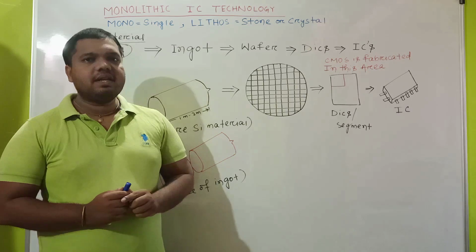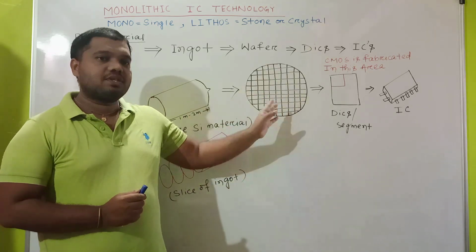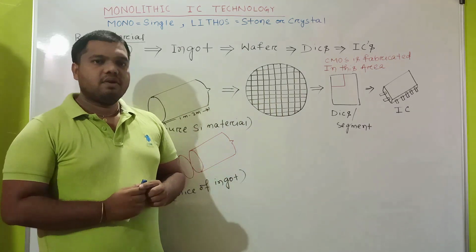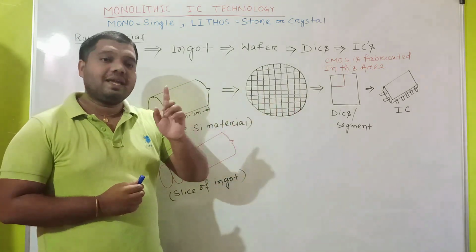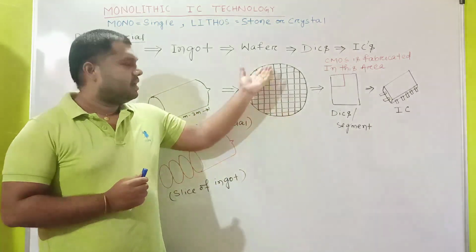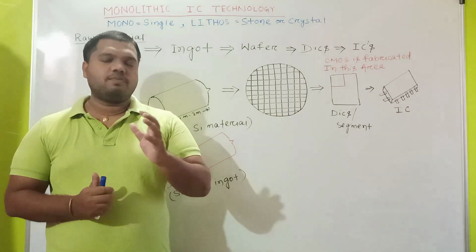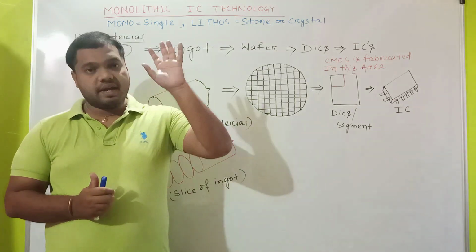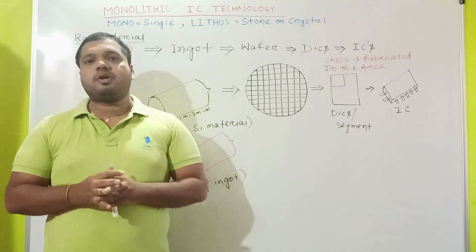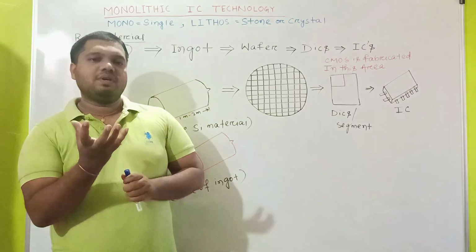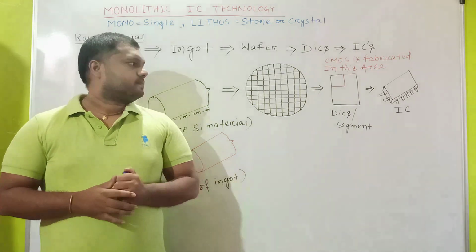Similarly, suppose 10 such wafers are produced in one batch, then we can produce 10 times 8,000, that is 80,000 chips in a single batch. That's a huge number. So in batch production, we minimize the cost of our production.